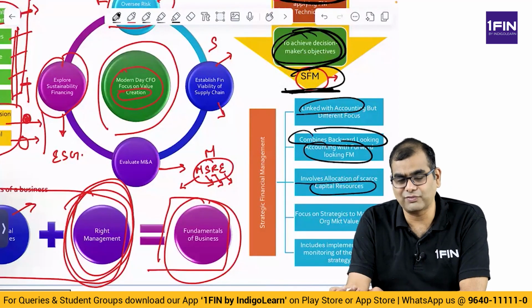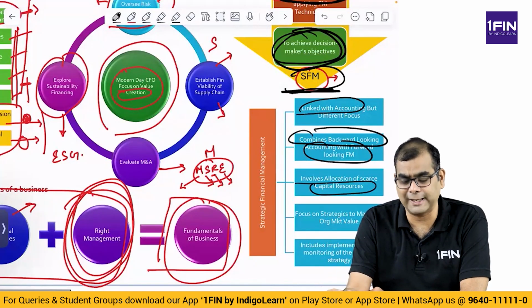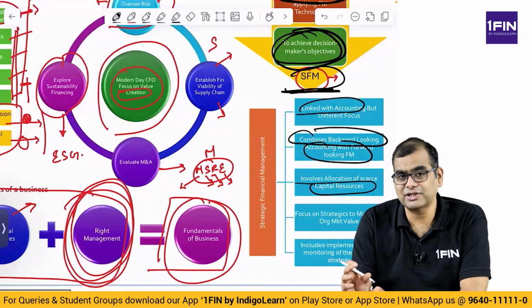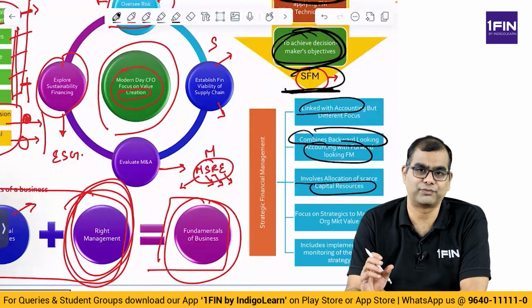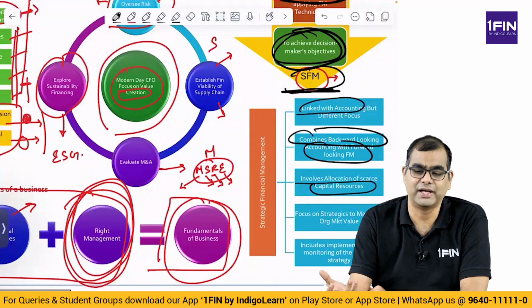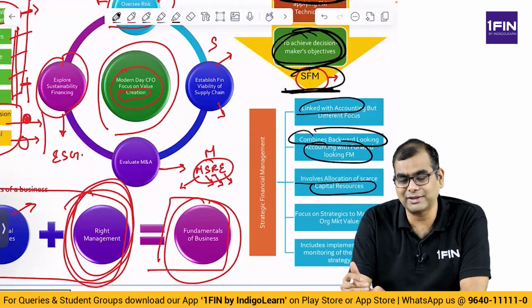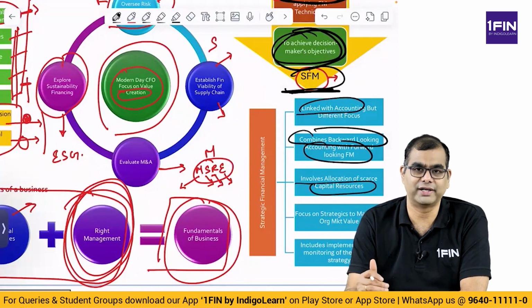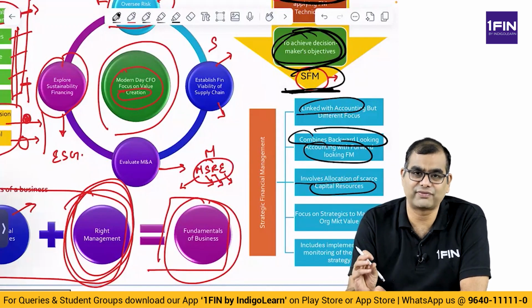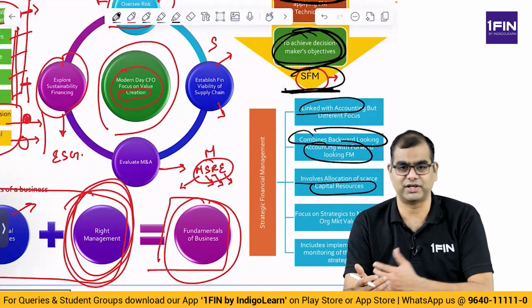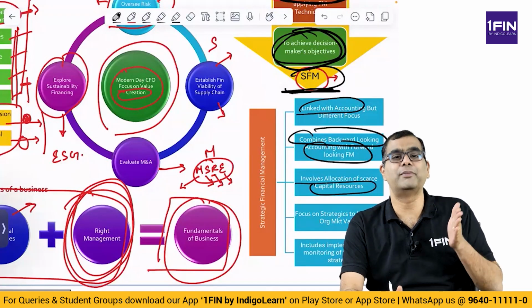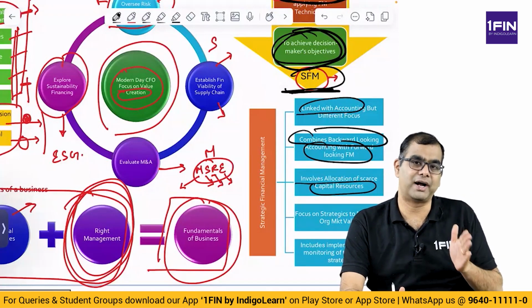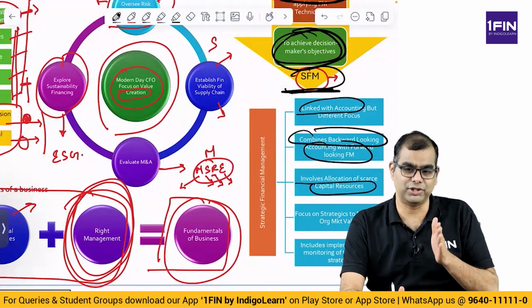Because wealth management is the focus and you have to achieve certain objectives, to achieve these objectives you have financial resources which are limited in size. You don't have unlimited money. Okay, so you have limited money. With that limited money, what kind of projects do you undertake? With those scarce resources of cash, what kind of projects do you undertake? Let's say I have 1,000 crores, with that 1,000, how do I make the maximum bang for the buck?